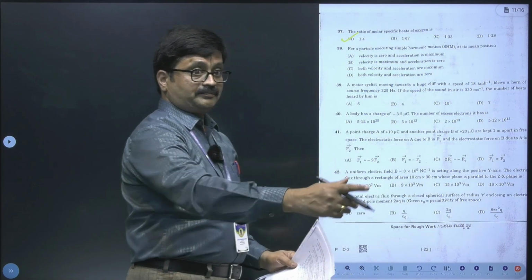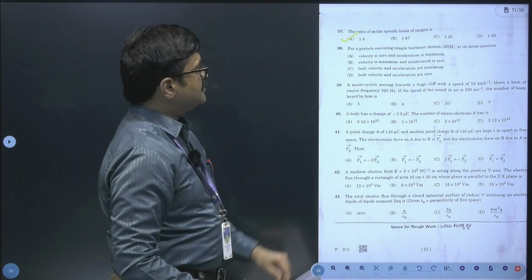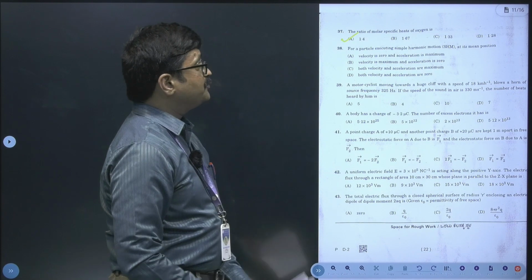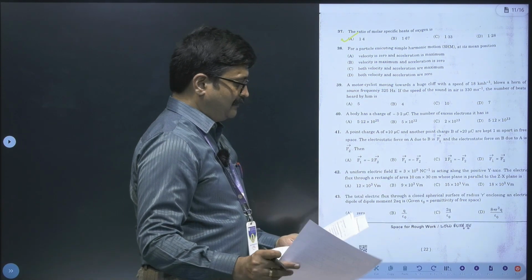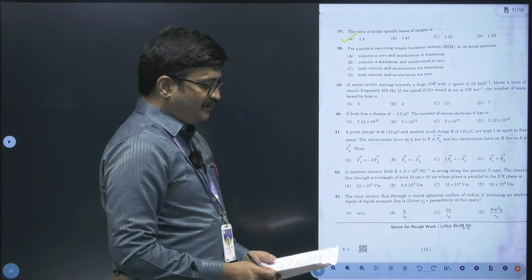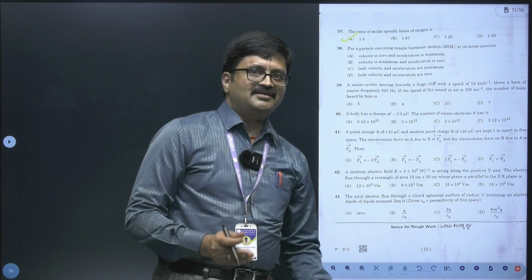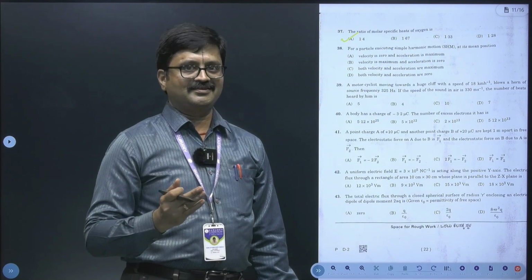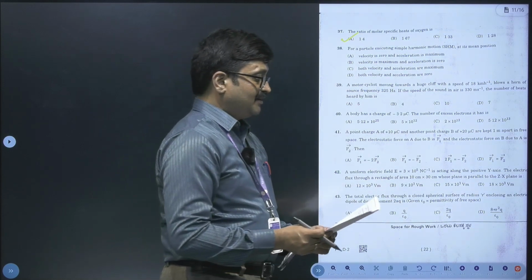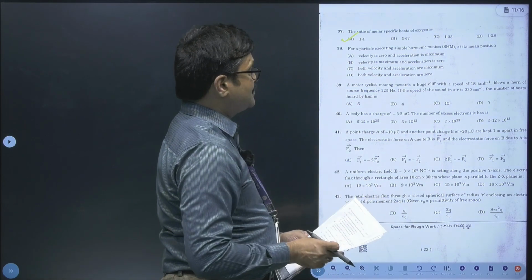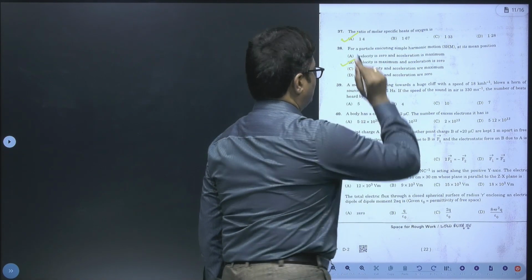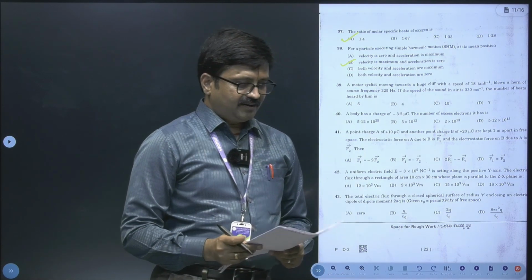38th question. Now here we can see that for a particle executing simple harmonic motion at its mean position. Now this is your board exam MCQ question, dear friends, is it not? It is option B, velocity is maximum and acceleration is 0. So option B.